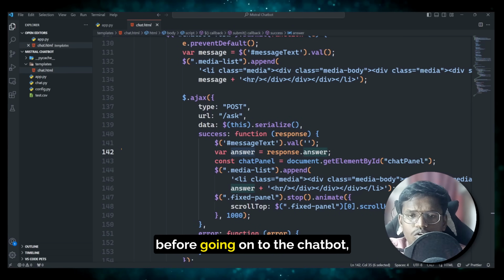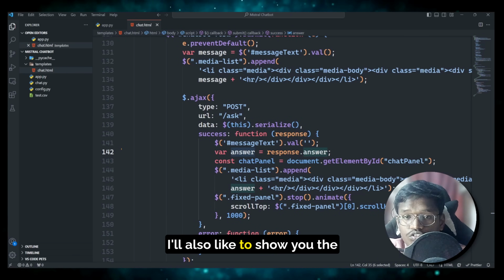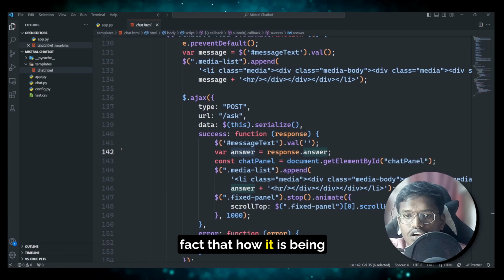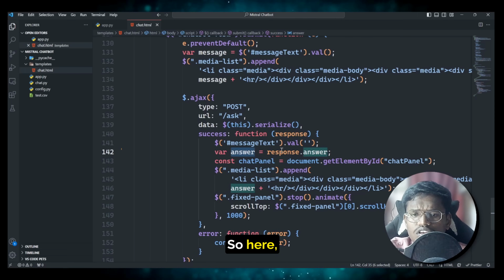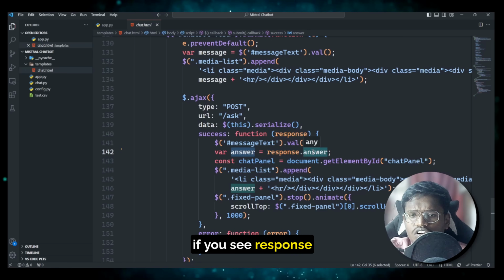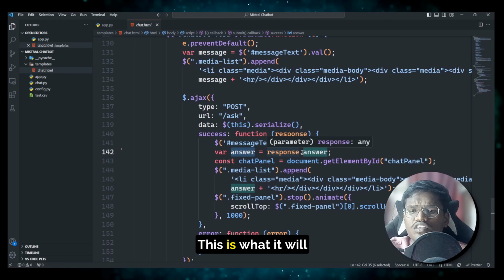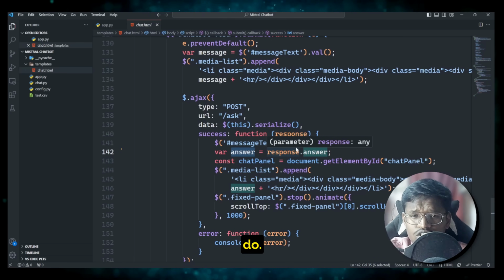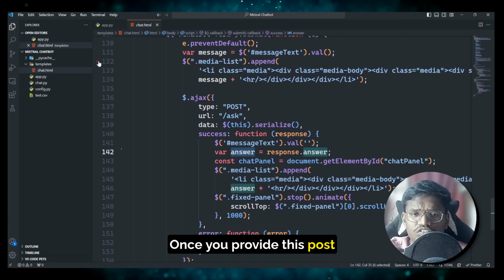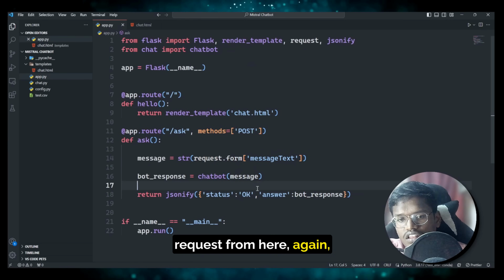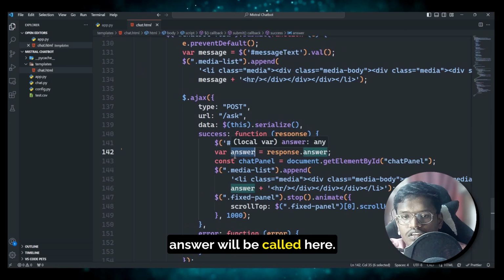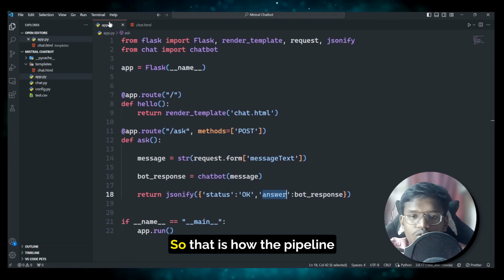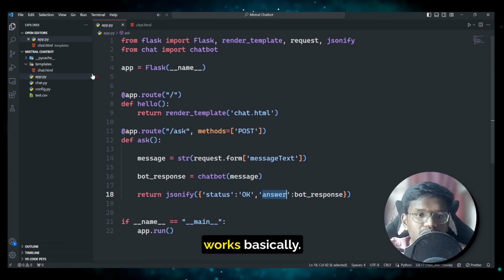But yeah, before going on to the chatbot, I'd also like to show you how it is being rendered in the front end. So here if you see response.answer, right, this is what it will do once you provide this post request. From here again, the response will be provided, which is answer here, and that answer will be called here. So that is being displayed. So that is how the pipeline works basically.